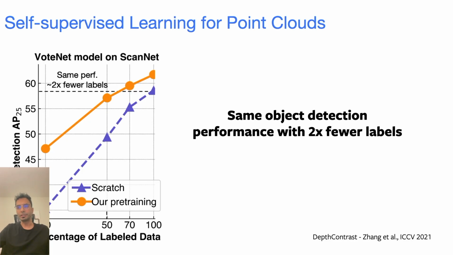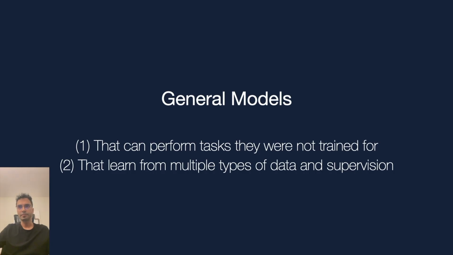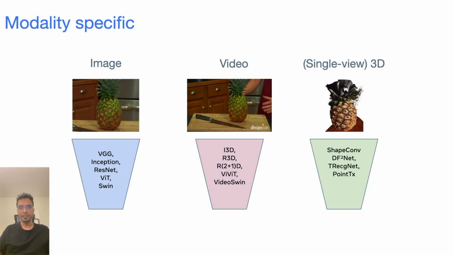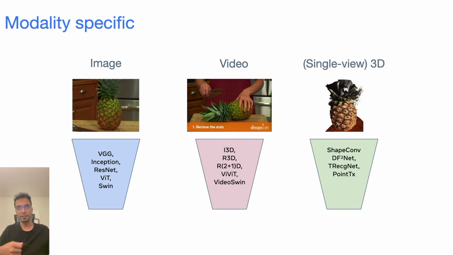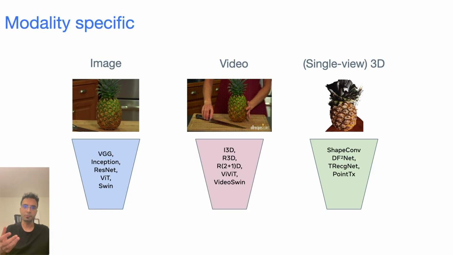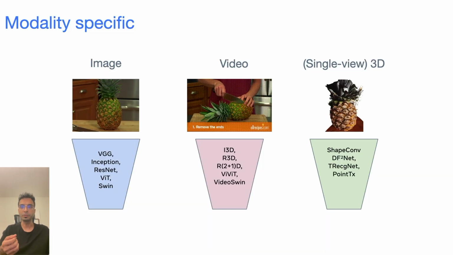Now moving to the future, I've been looking at general models. These are models that can perform tasks that they were really not trained to do, and they can learn from multiple different types of data and supervision, not just look at images or videos or 3D in isolation. Looking at these three different modalities in isolation has been the predominant paradigm in machine learning and computer vision. So if we want to train a model for images, we train a separate model. When we want to train a model for video, we train a separate model. For 3D, it's a separate model, and so on.